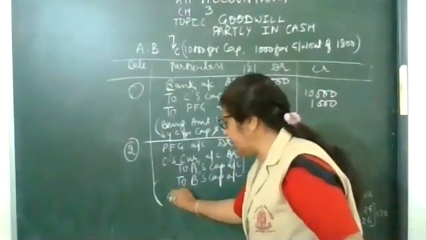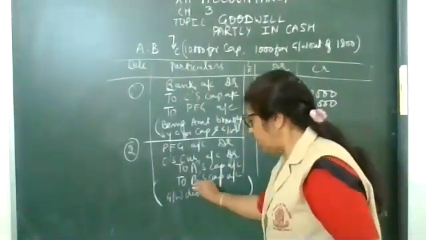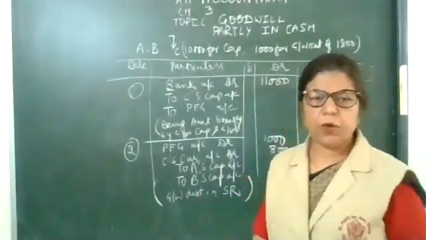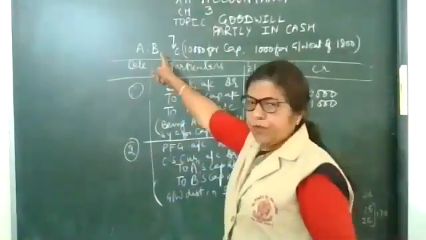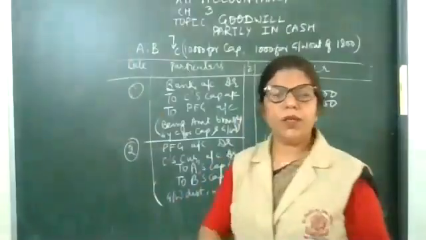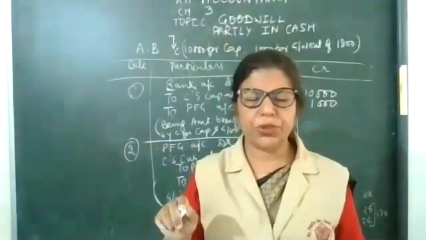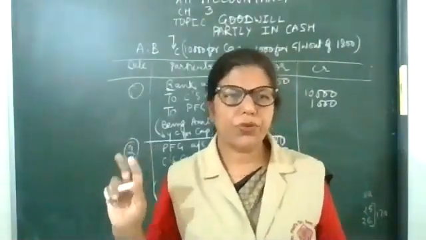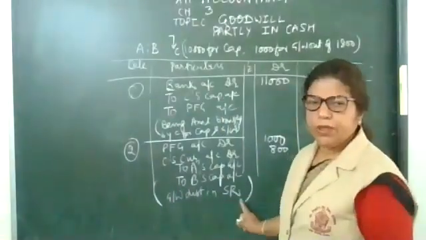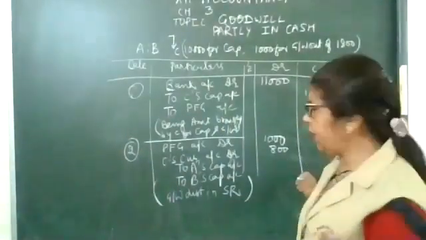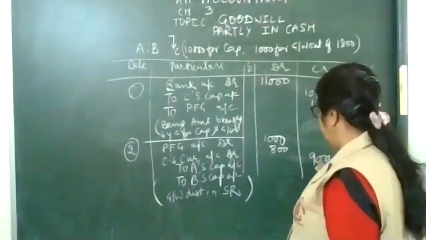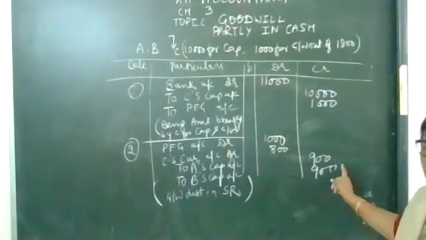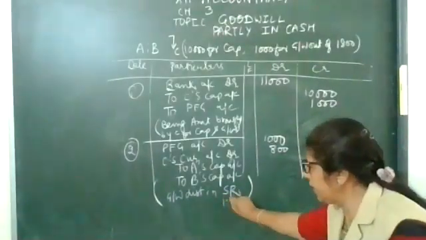Goodwill is distributed in the sacrifice ratio. Now, my dear children, because the profit sharing ratio is equal and no information regarding the new ratio is given, it means the old ratio will be the sacrifice ratio. Here, that goodwill will be distributed among A and B in 900. Look at the board, because the sacrifice ratio is equal.